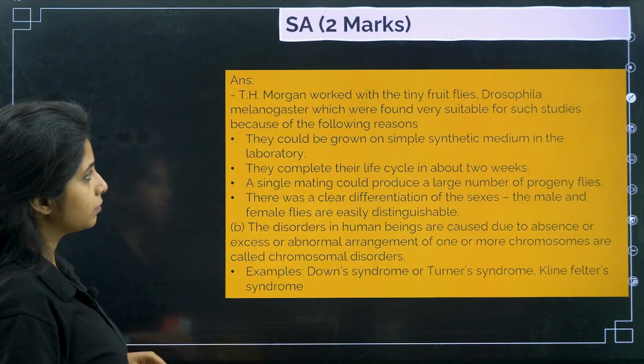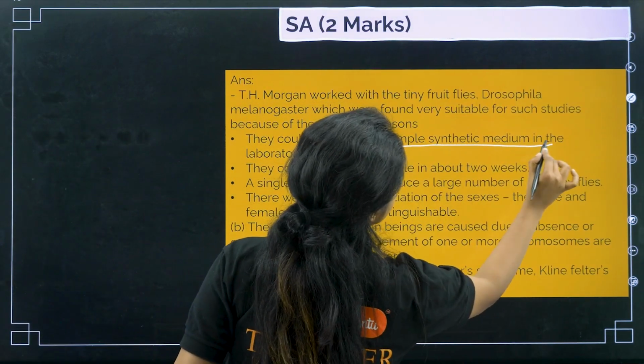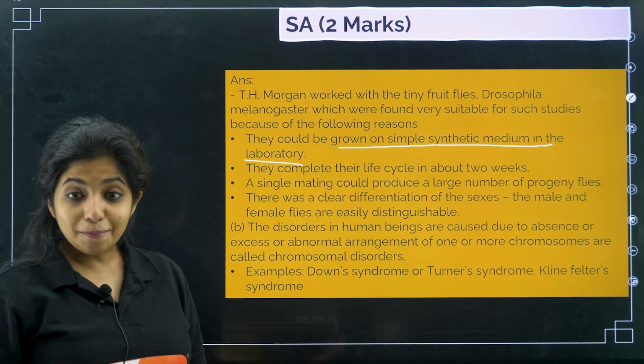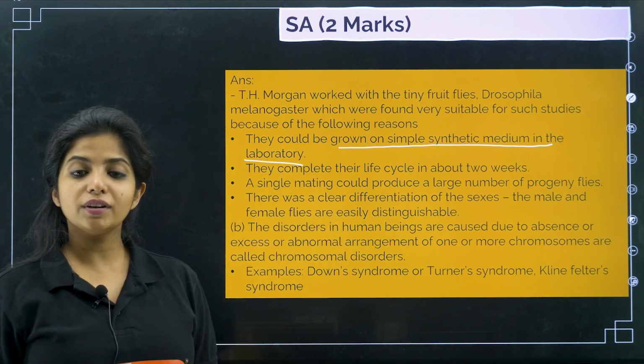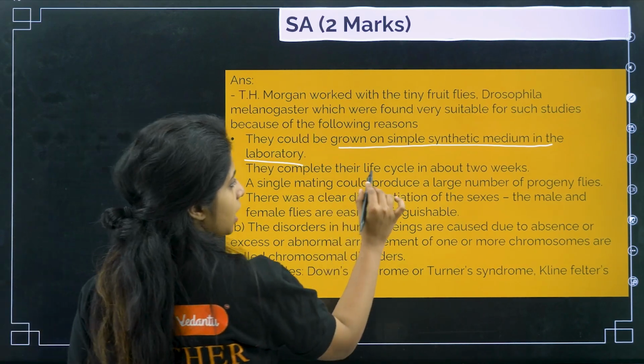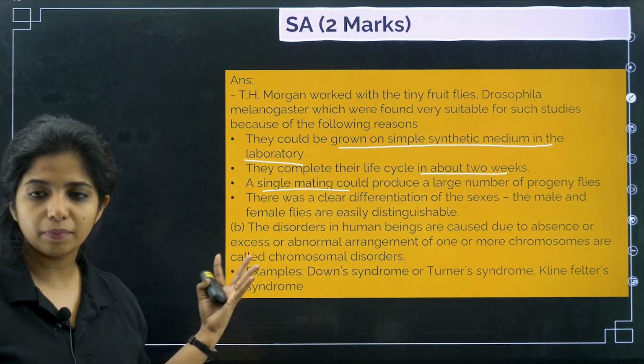Why do you think? Basically because of these reasons. They could be grown on simple synthetic medium in laboratory. Okay, it was very easy to grow them. They complete their life cycle in about 2 weeks, so you don't have to wait for a year to see the result. A single mating would result in multiple offsprings.